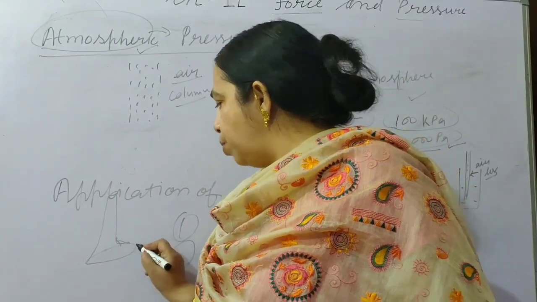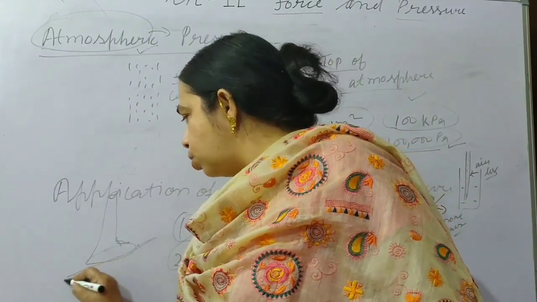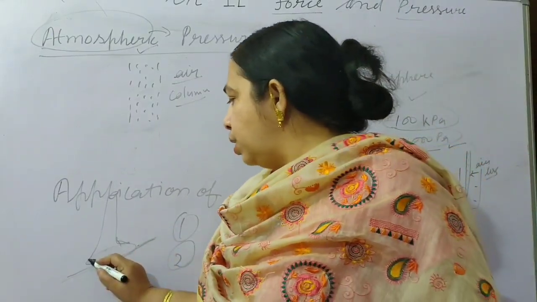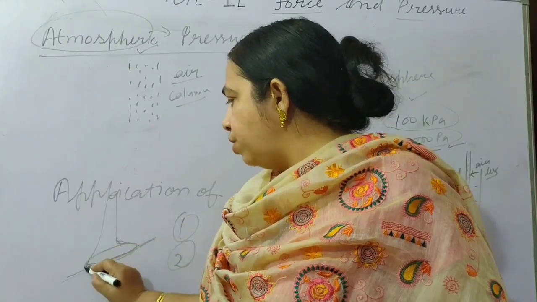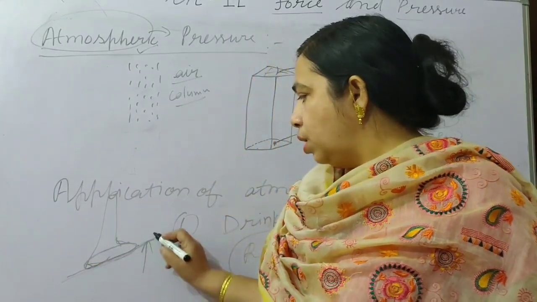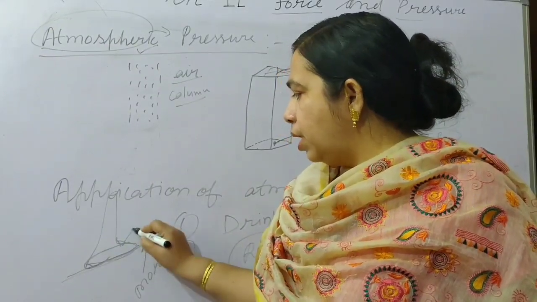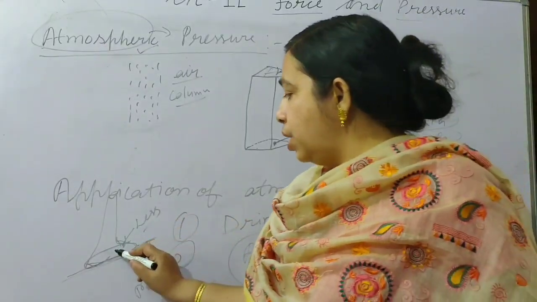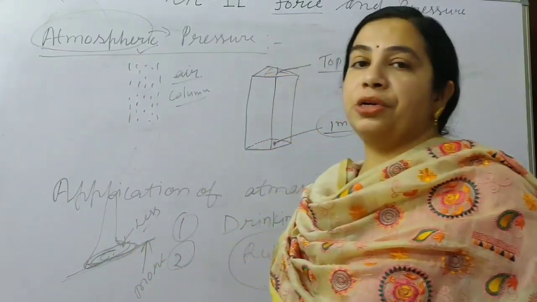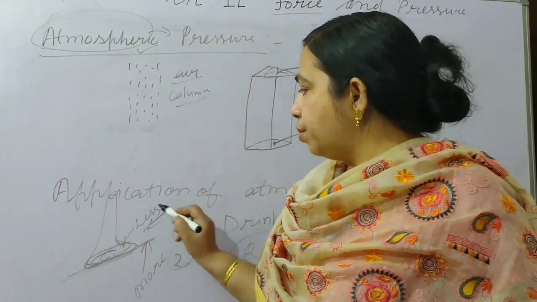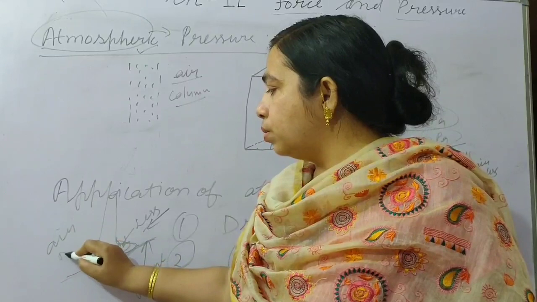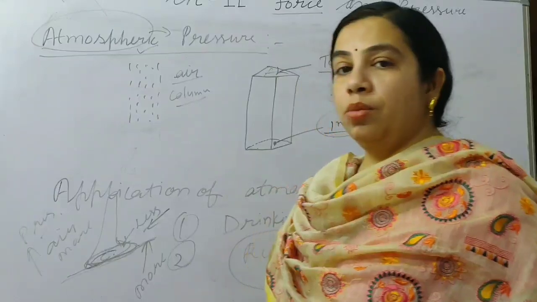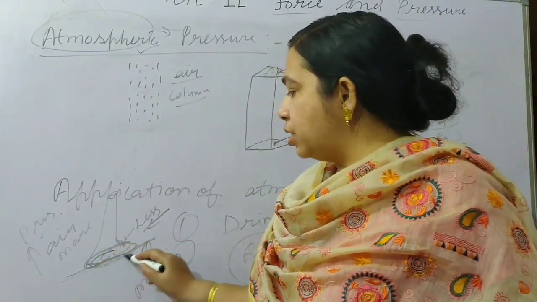When you throw it on the wall, if you consider the contact surface area of the sucker as compared to the wall, the wall surface is more and this is less, and due to the less area, this area has very less air pressure, and the outside air has more, so atmospheric pressure will be more as compared to this area's pressure.